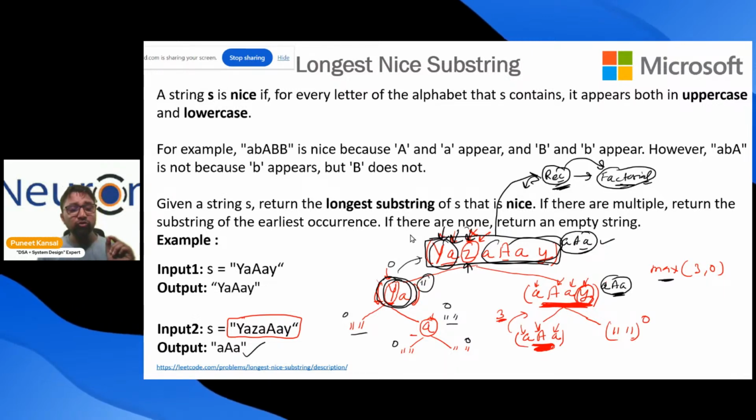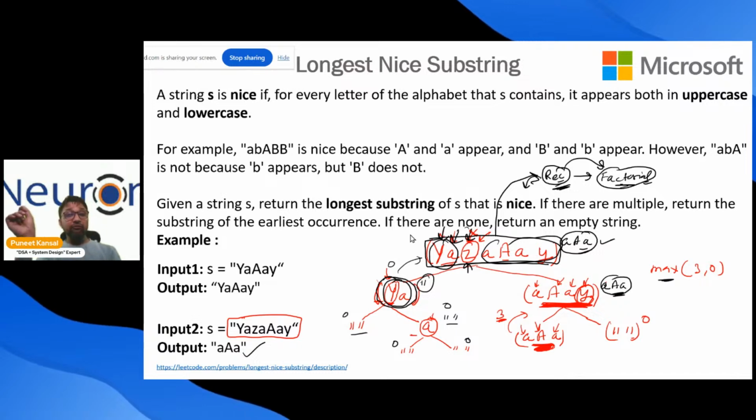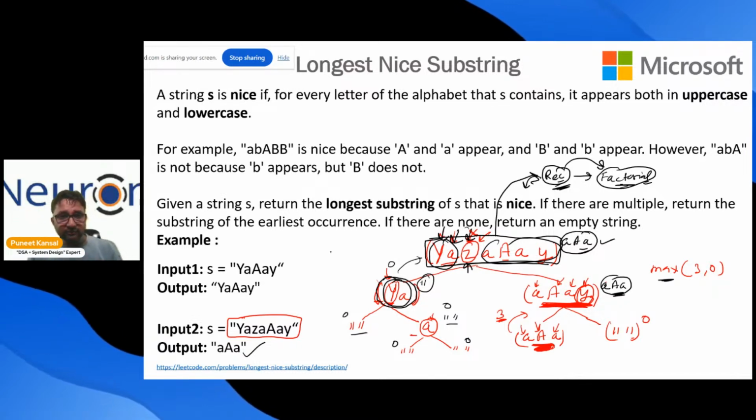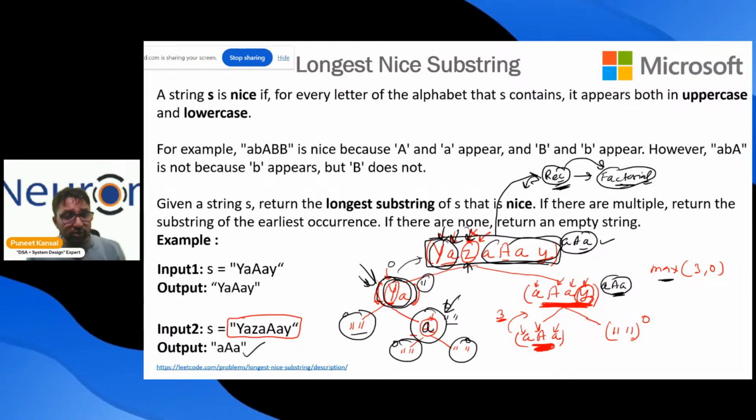Otherwise, we will do the same thing, but in the form of code. I'm repeating the same thing, but we will do it in the form of code. One thing we see over here, we divide our big problem into smaller problems. Now we are again dividing the big problem into smaller problems. So I ask you, I have a small one letter, only one letter. Still you are asking me, if you have one letter, divide it into two parts. So there is nothing to the left, nothing to the right.